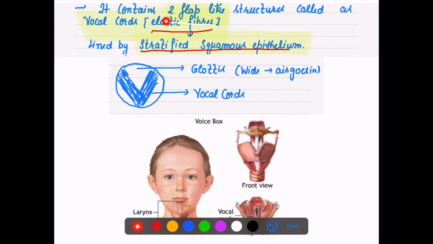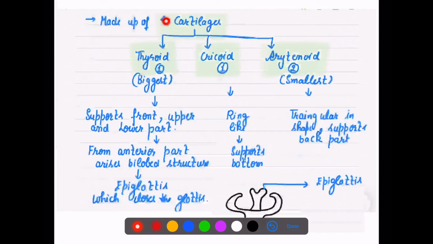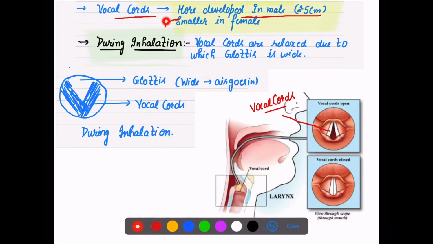Our alveoli are covered with simple squamous epithelium, and our vocal cords are covered by stratified squamous epithelium. Vocal cords are more developed in males, because we know that males have a broad voice.